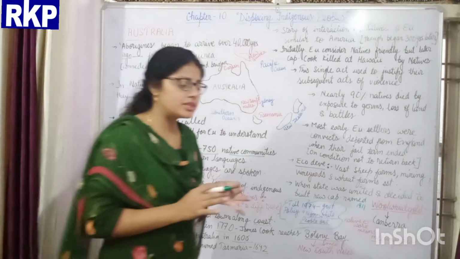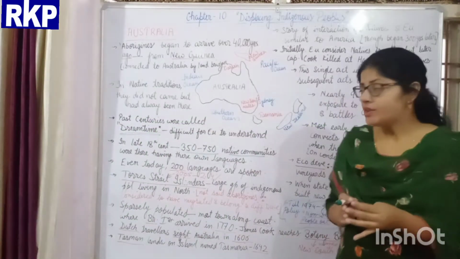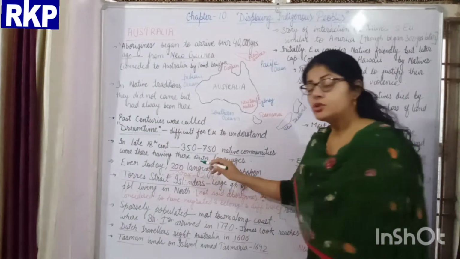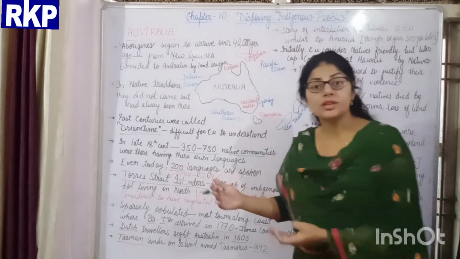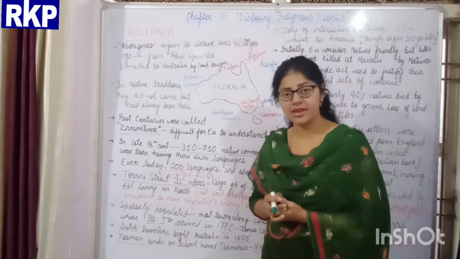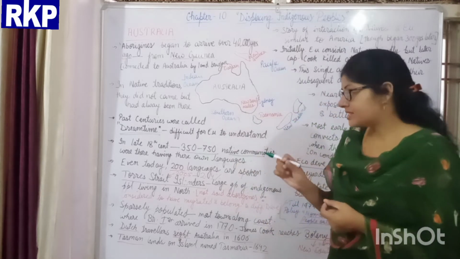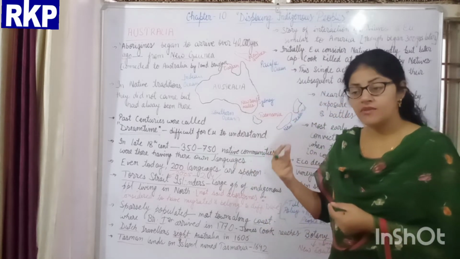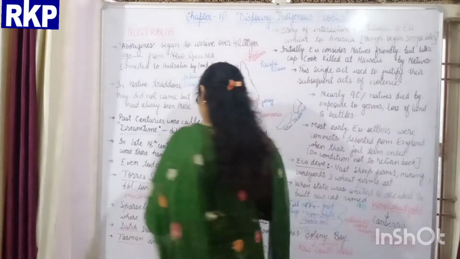Even today in Australia, 200 languages are spoken on this continent. Okay.